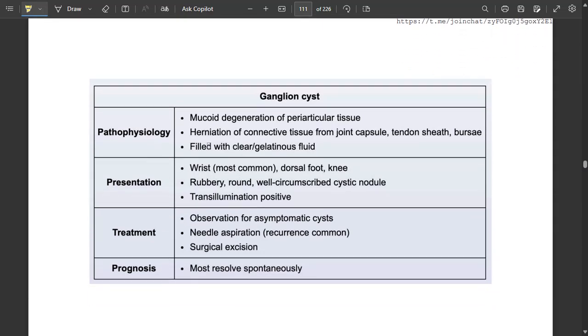Ganglion cyst. A ganglion cyst is a mucoid degeneration of periarticular tissues, with herniation of connective tissue from the joint capsule, tendon sheath, or bursa. It is filled with clear gelatinous fluid.